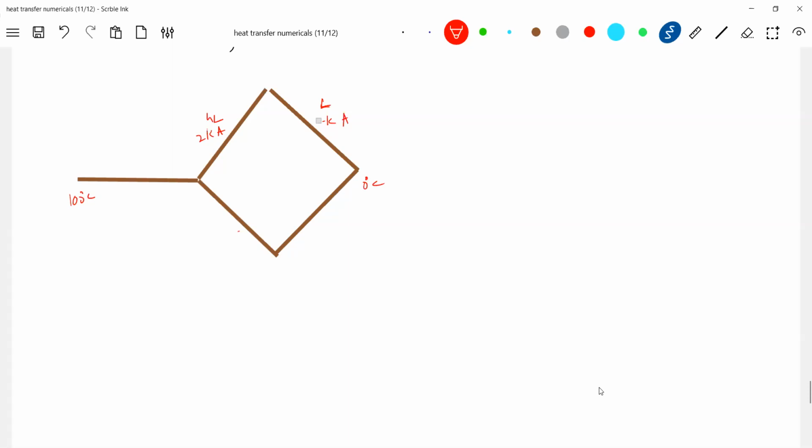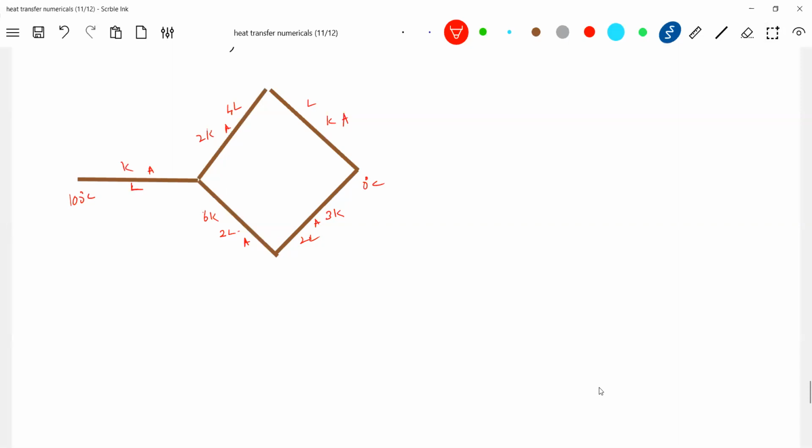Let me make changes here in this way; it'll be easy for me. So the length of this rod is 4L, 2K, and the area of cross section, let it be A. Length is L and K. Let this be 6K, 2L, and A. Then 3K, 2L, and area of cross section A. And let this be K, L, and A.